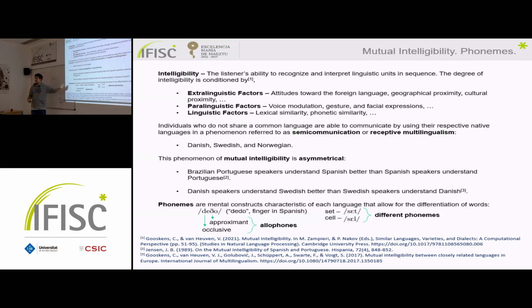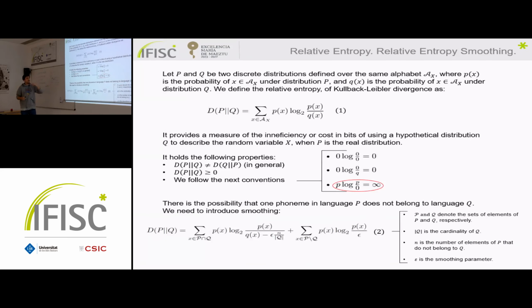For the case of dedo, finger in Spanish, if we change the first occlusive with the approximant, it doesn't change the meaning. But for the words set and cell, the last sound allows us to differentiate between the words. Okay, so we have defined all this, and we are